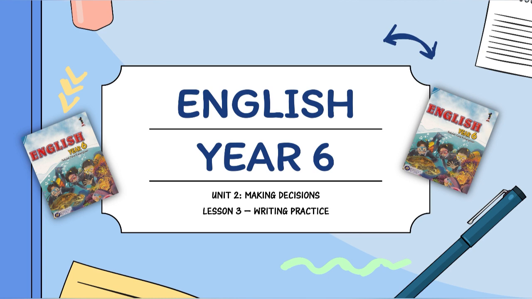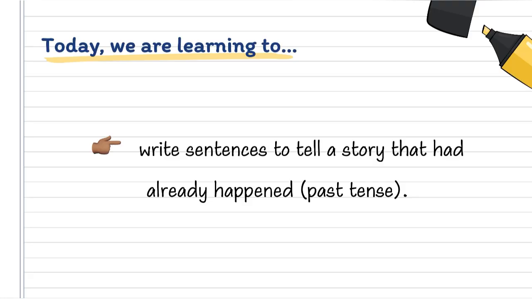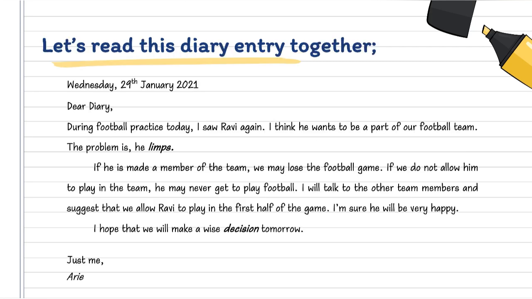Today, we are going to continue with our English lesson, Unit 2, Making Decisions. Alright? So, we are going to do some writing practice today. Okay? You've done this before. We are just going to look into it again to practice. So today we are going to learn again how to write sentences to tell a story that had already happened, as in past tense. Okay, to start, we are going to read this diary entry together.